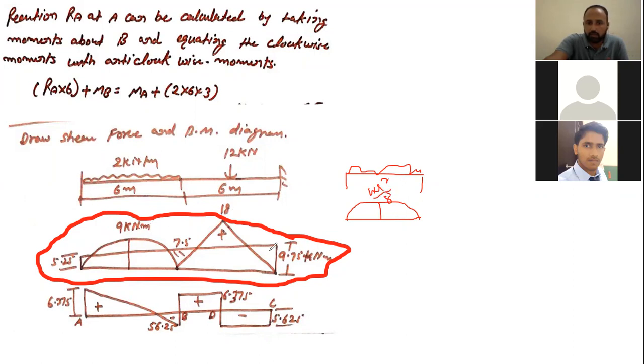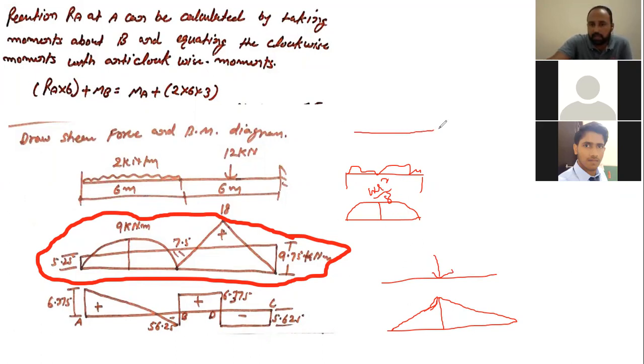So this is the 9. Further, for a simply supported beam having a point load at the center, what will be the diagram? It will be a triangular shape like this. So this will be the triangle, and its height will be WL by 4 only. So these are the two different diagrams. Now we need to draw the fixed end diagram here. That means the value of the moment here. Take the straight line and consider the second value at the center point. That is around 7.5, and in this portion it is 9 point something. So just draw the straight line.